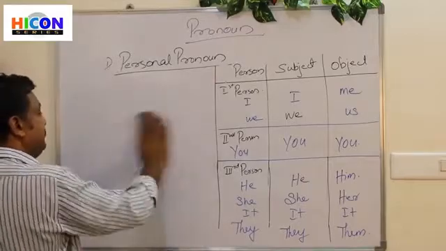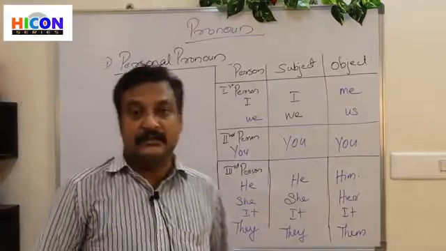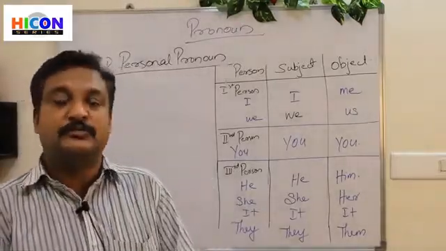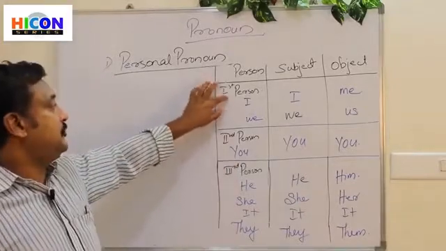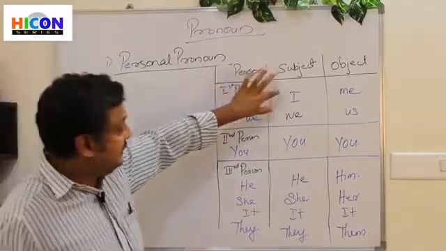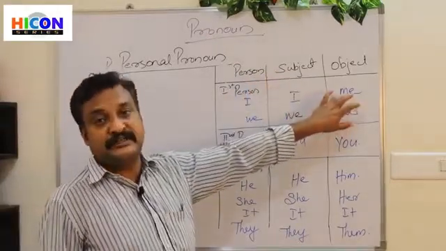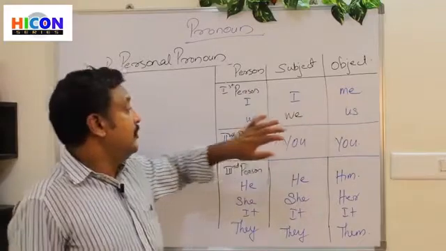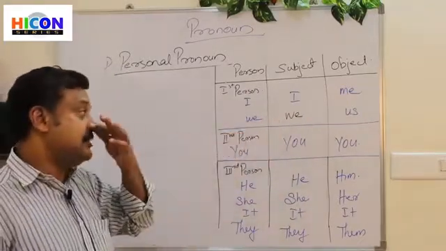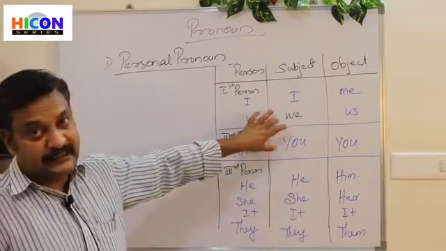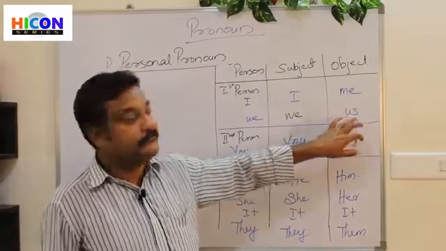Now, have a look at this. Personal pronouns can be used as both subject and object in a sentence. The first personal pronoun I is used directly as I in a sentence as a subject, and when we use it as an object, it becomes me. We, the second one in the first personal pronoun, when we use it as a subject, we use we directly, and when we use it as an object, it becomes us.